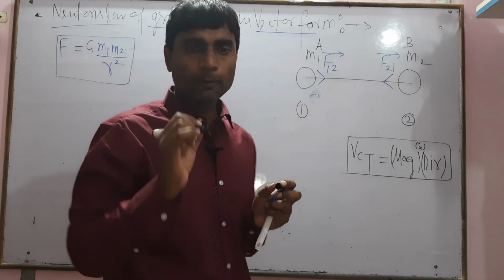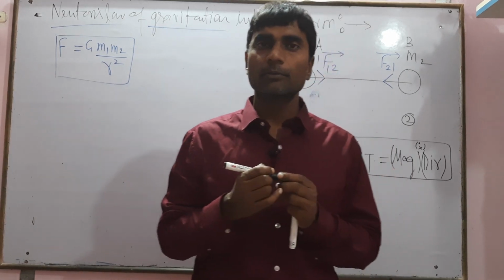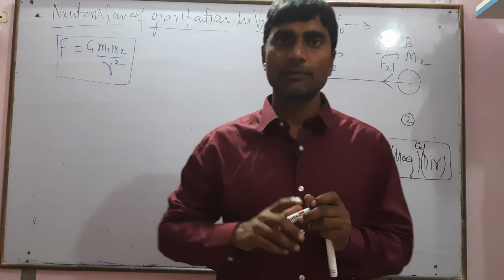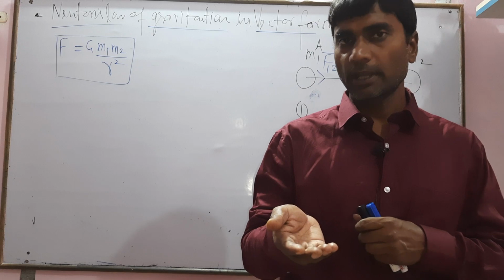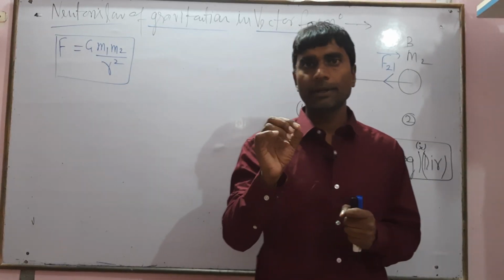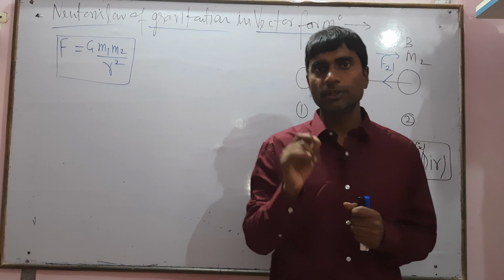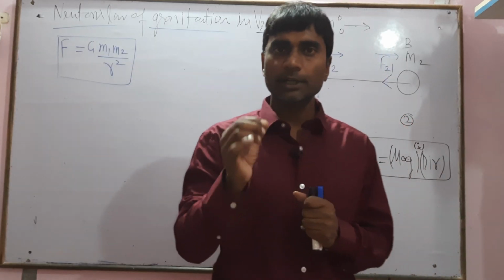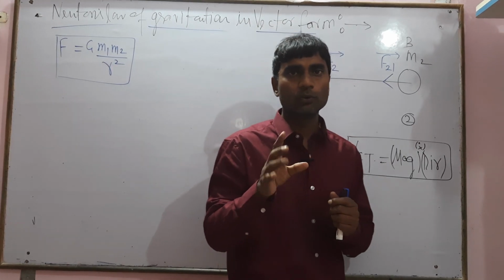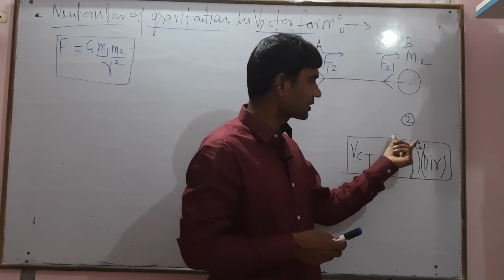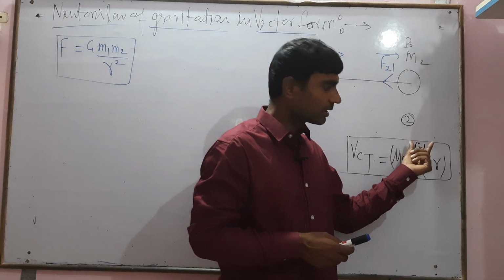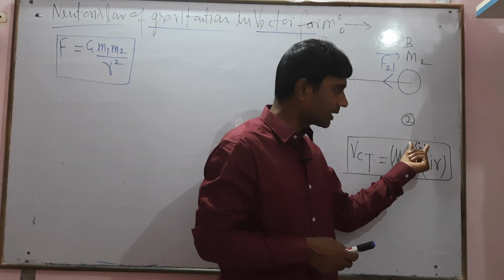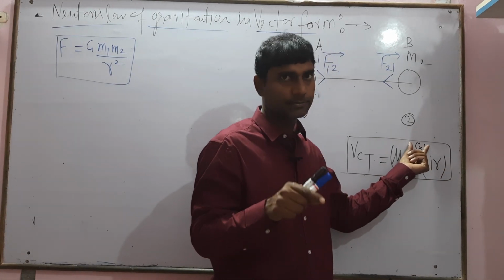because dot product or cross product always applies between two vectors. Let us suppose the first one is the A vector, the second one is the B vector. We remember that A dot B equals mod A mod B cos theta, and A cross B equals mod A mod B sin theta into n cap. So dot and cross are always applicable between two vectors. Because magnitude is a scalar and direction is a vector, dot or cross cannot be applied; always apply times.